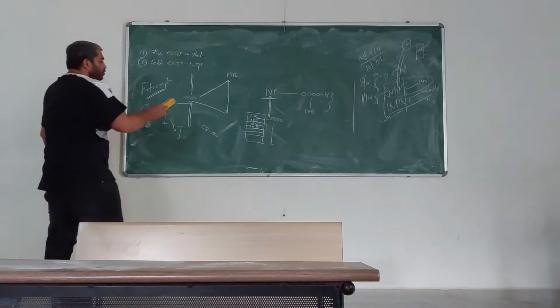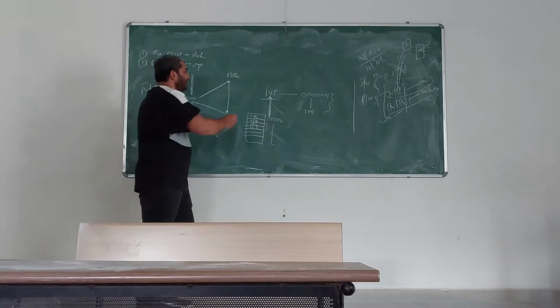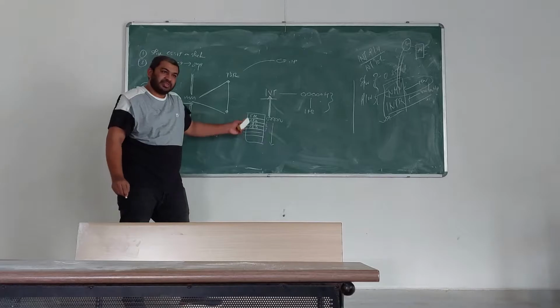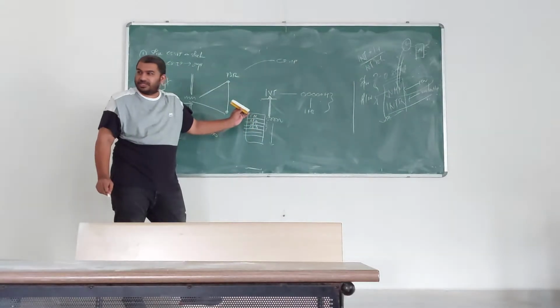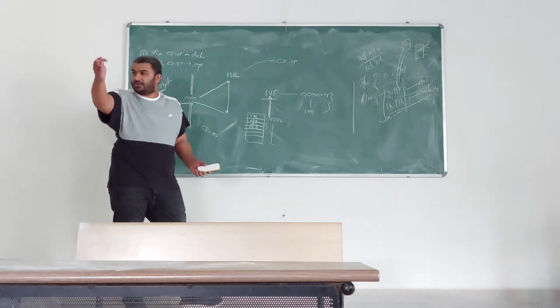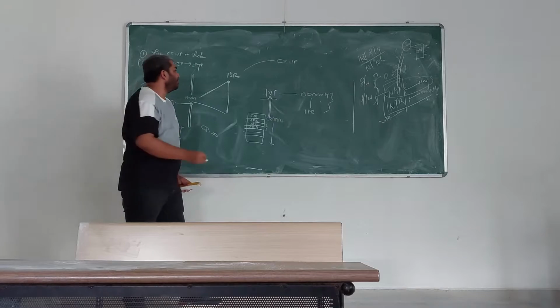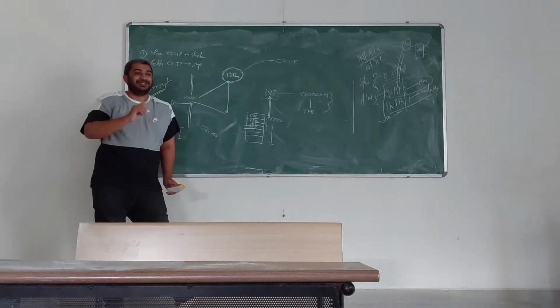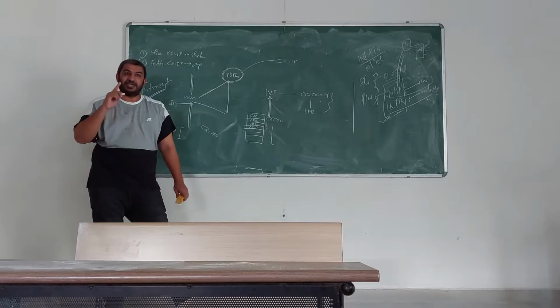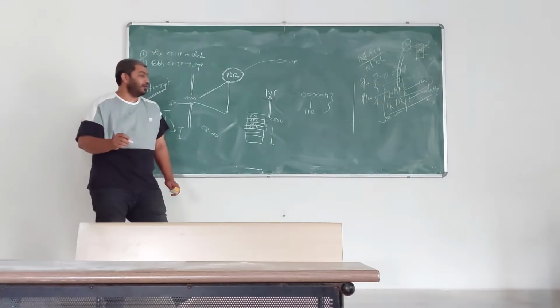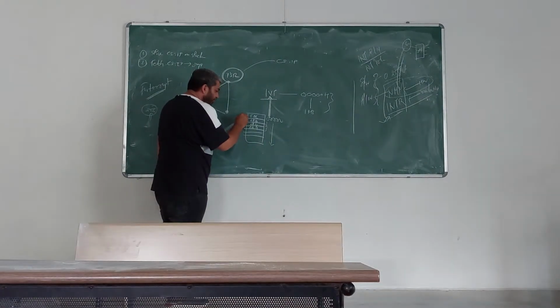So suppose my ISR is stored at some CS and some IP. Here the value of that CS and IP is stored, that is where your actual interrupt code is available. This is the table which contains the starting point of your ISR, not the ISR itself, but the starting point of the ISR. So this is for interrupt 0, locations 0, 1, 2, 3. This is for interrupt 1, locations 4, 5, 6, 7.